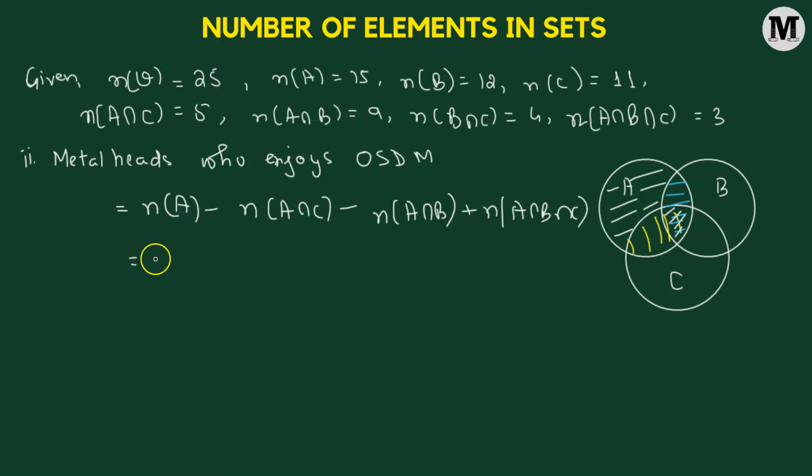So this will be equal to the number of death metal listeners, so that's 15, minus A intersection C, so that's 5, minus A intersection B, that's 9, added to 3. We have 15 minus 5, that's 10, 10 minus 9, that's 1, 1 plus 3, that's equal to 4. So that means there are 4 metalheads who listen to OSDM.